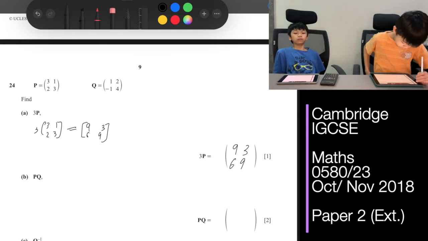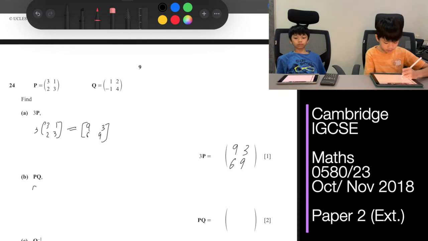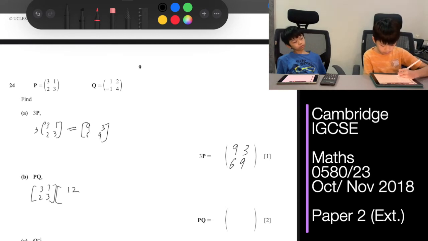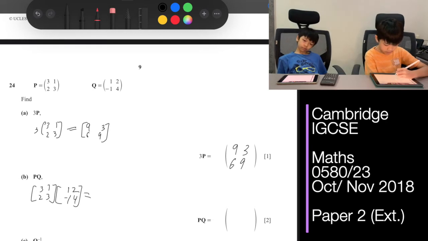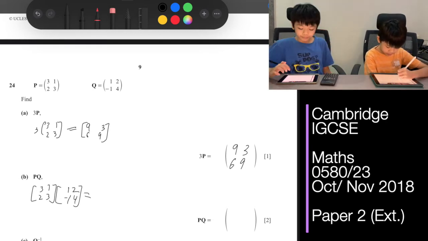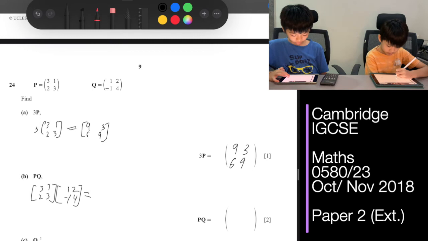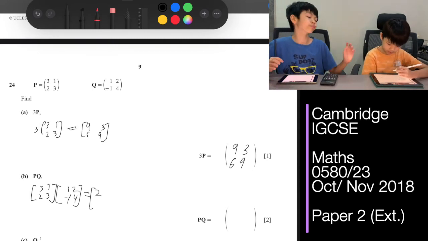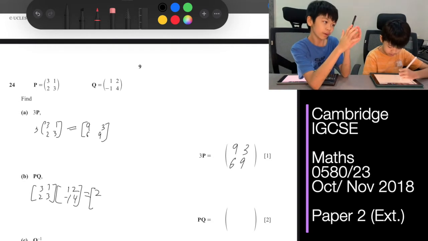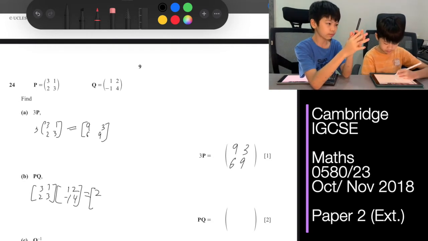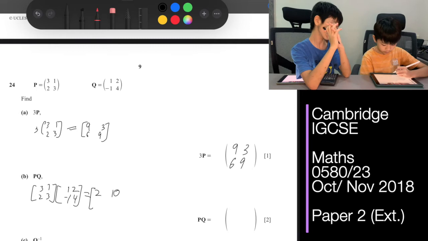For question 24b, find PQ. 3, 1, 2, 3, 1, 2, -1, 4. That gives us 3 times 1, 1 plus 2, and then on the other side, 3, 2, 6, 6 plus 4, 10, 2, 10.